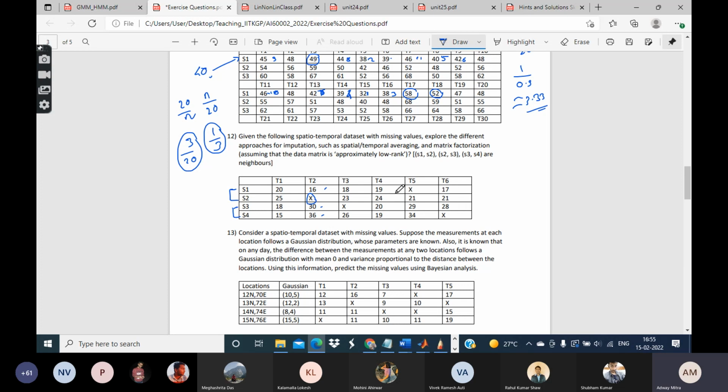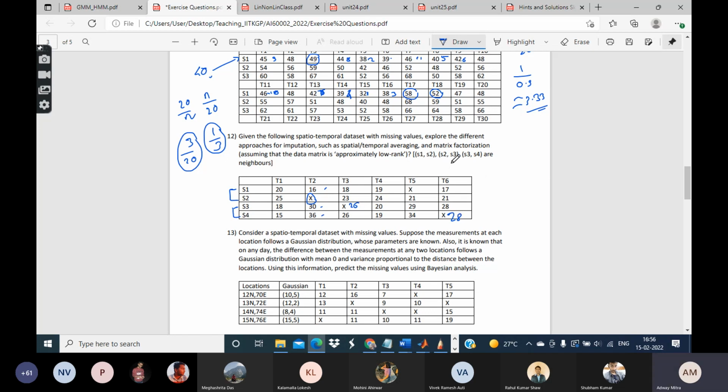But again, for spatial average, as we have already seen, S3, S4 is a different system than S1, S2. So if I have to estimate the value of S3, I cannot depend on S1 and S2. So I have to depend only on S4. So I can just put it to be 26. In this case, I can just put it to be 28. Something like this you can do.